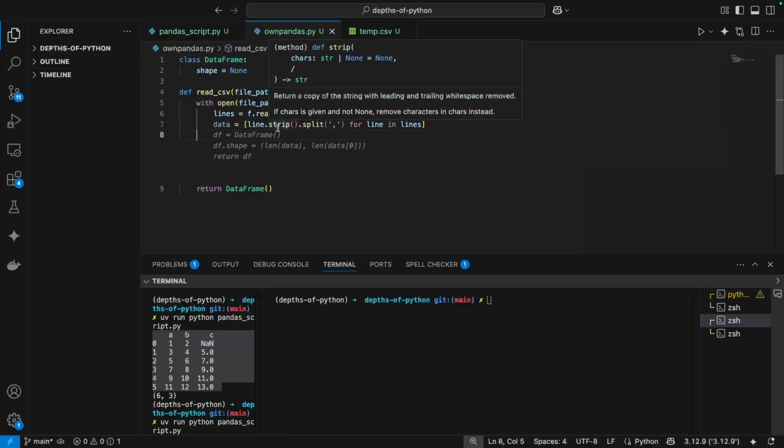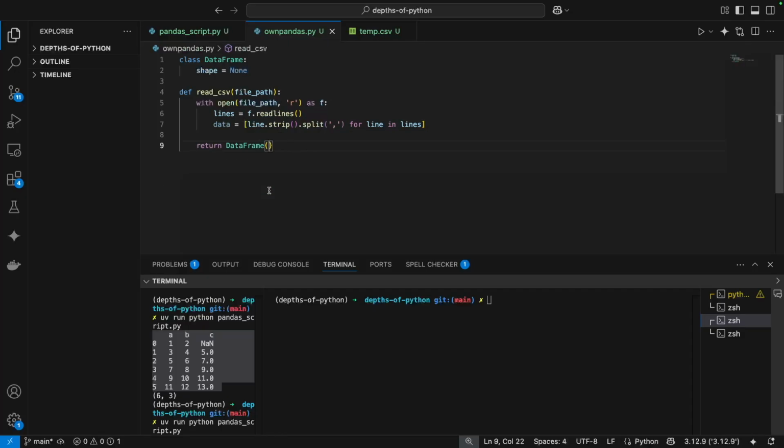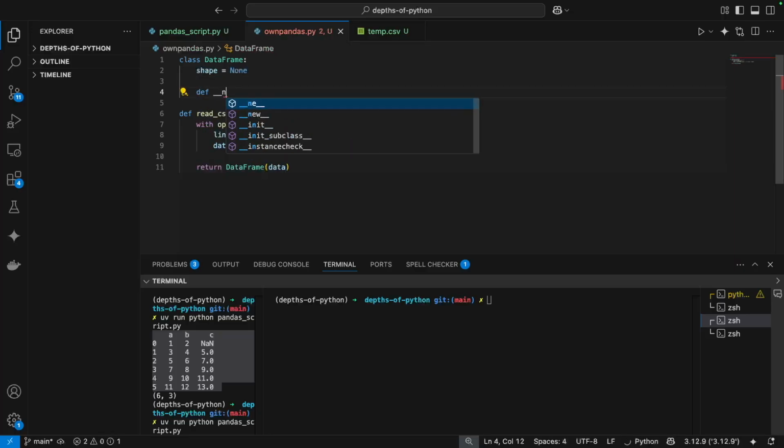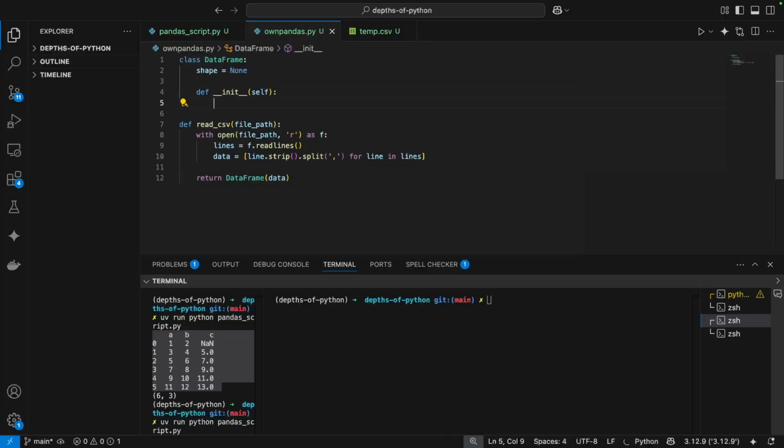Let's take one step at a time. Here I'm reading all the lines, and I'm taking each line and constructing a list, and here I get the data, and I pass this data to the data frame, and I have to persist this data in the data frame. So I will create an init method to which I'll pass the self and the data.